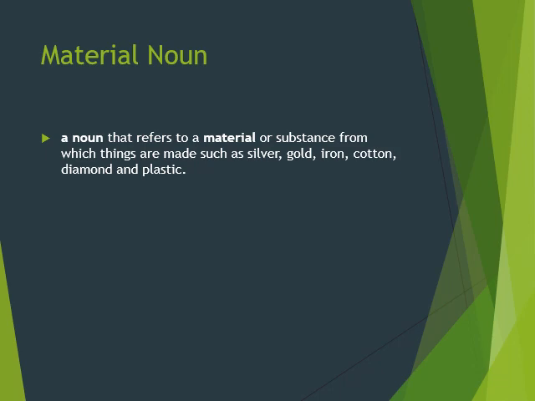Material nouns are nouns that refer to a material or substance from which things are made, such as silver, gold, iron, cotton, diamond, and plastics. We have wood as well. We can make many more things from these metals or materials.